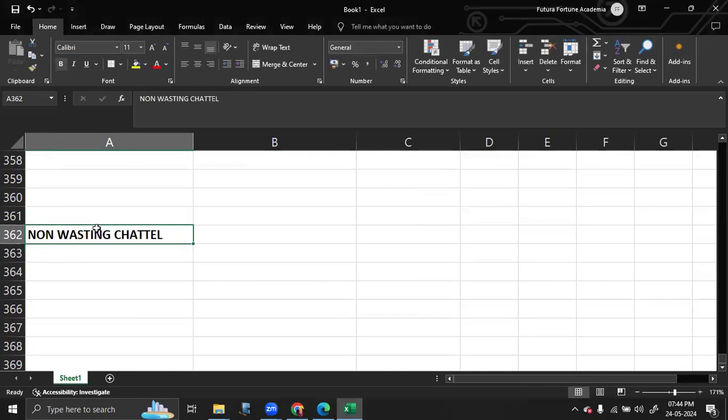Now, the peculiarity of a non-wasting chattel is if the selling price and the cost are both less than 6,000, it is exempt. If both are more than 6,000, it is a normal computation. If either one of them is greater than or less than 6,000, you will have to see whether it was sold at a gain or loss.